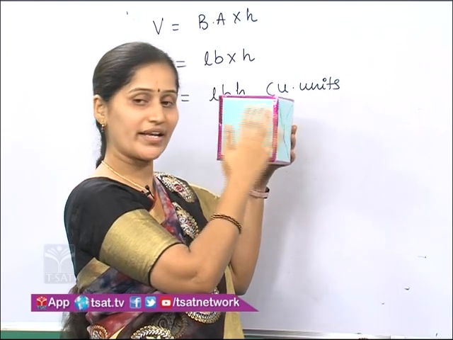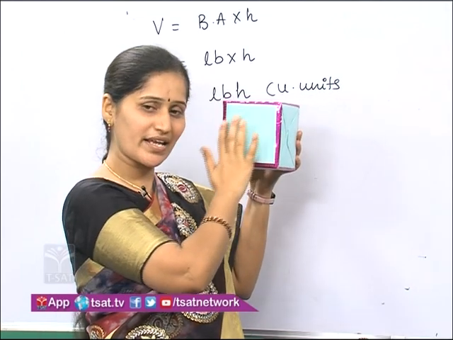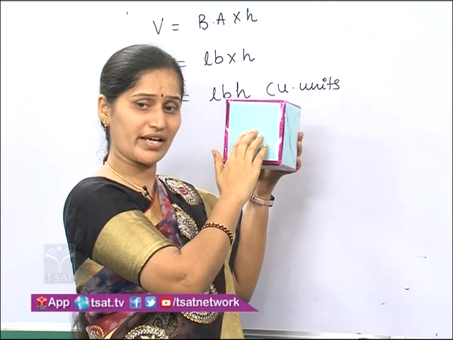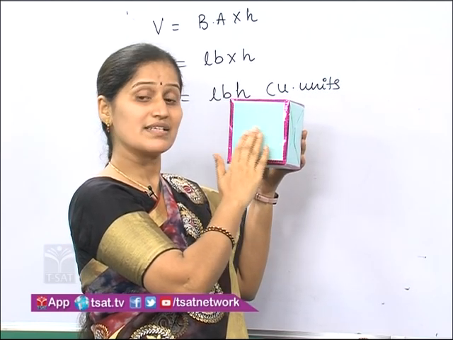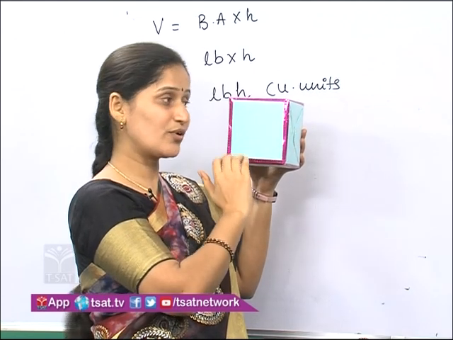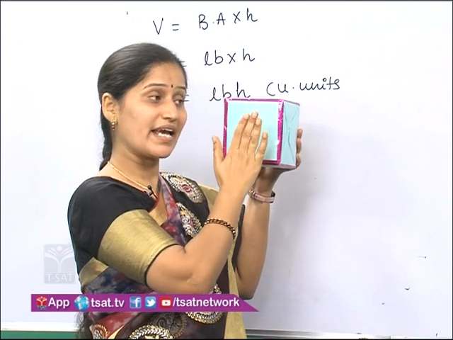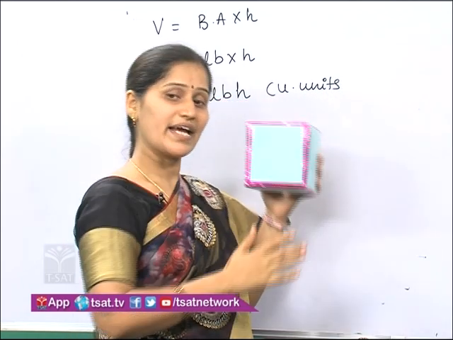So all are A units only. So each face area, how much do we get? Because this is in the form of a square, what is the formula to find the area of a square? Side into side, so A into A. So you will get A square. Each face area is A square.